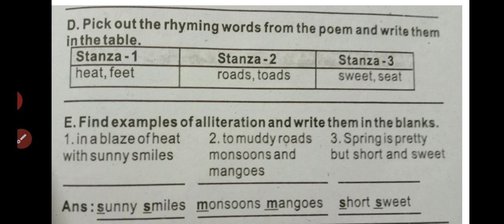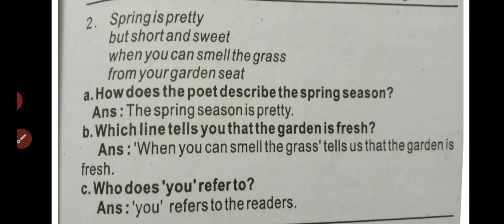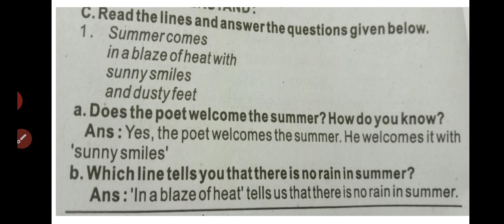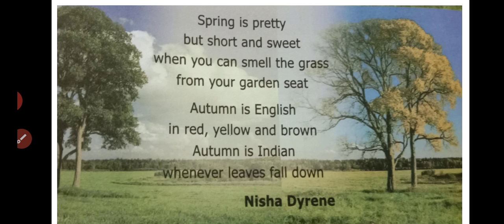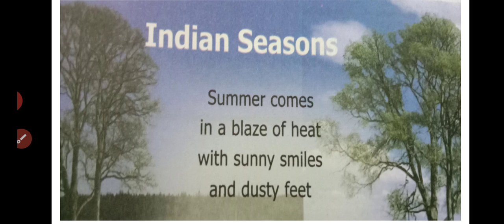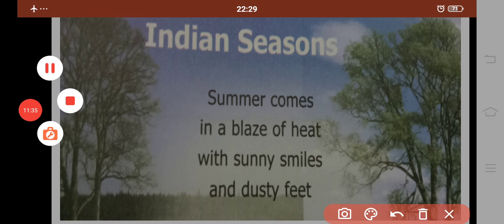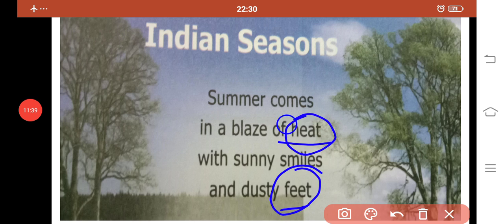Okay. Next, pick out the rhyming words from the poem and write them in the table. In the first stanza, what rhyming words are we getting? Here you find the words heat and feet are the rhyming words. Okay, this is the first stanza.